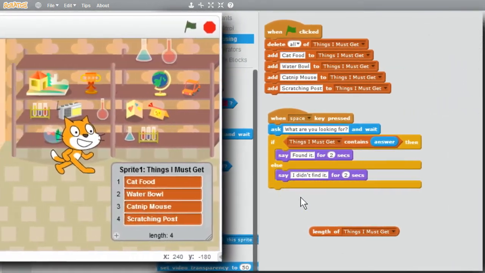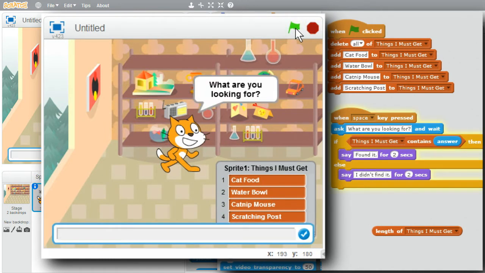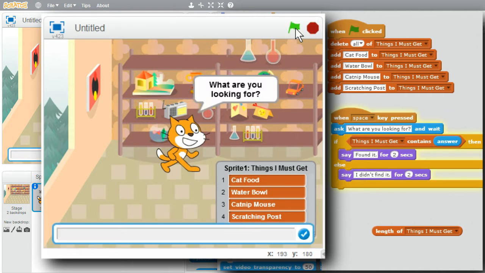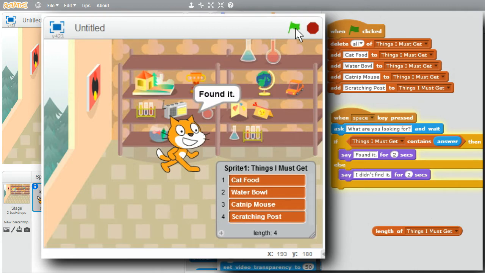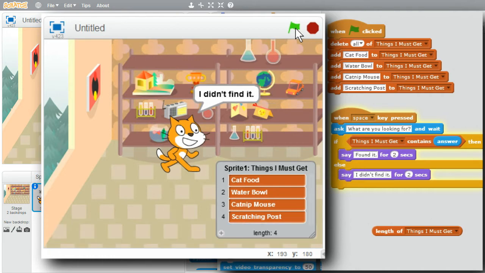I'll run the program. Stop. Run. I'll press the space bar. I'll look for cat food. Enter. Found it. Good. Space bar. Water bowl. Enter. Found it. Try another one. How about cat litter? I didn't find it. Good. It's not in the list.